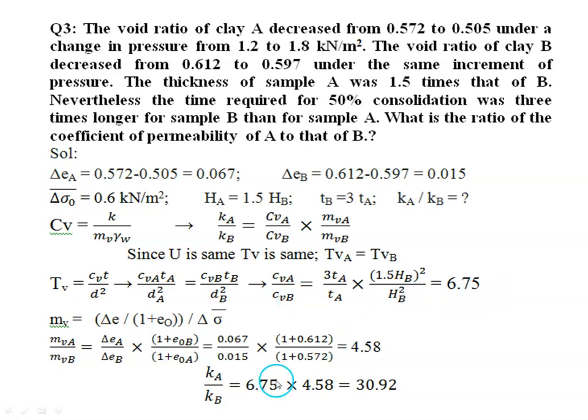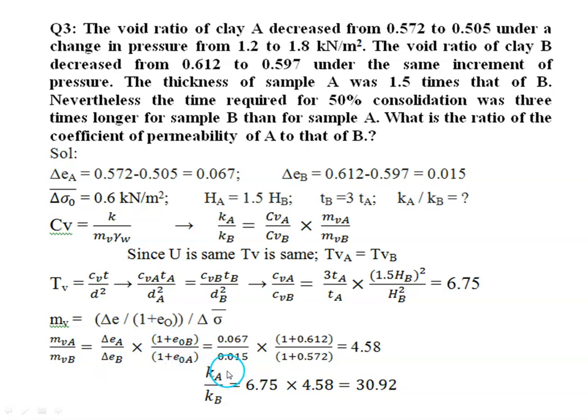Then coefficient of volume change equal to delta e by (1 plus e naught) divided by delta sigma dash. So for two different samples, mvA by mvB, we can write delta eA divided by delta eB into (1 plus e naught B) by (1 plus e naught A).